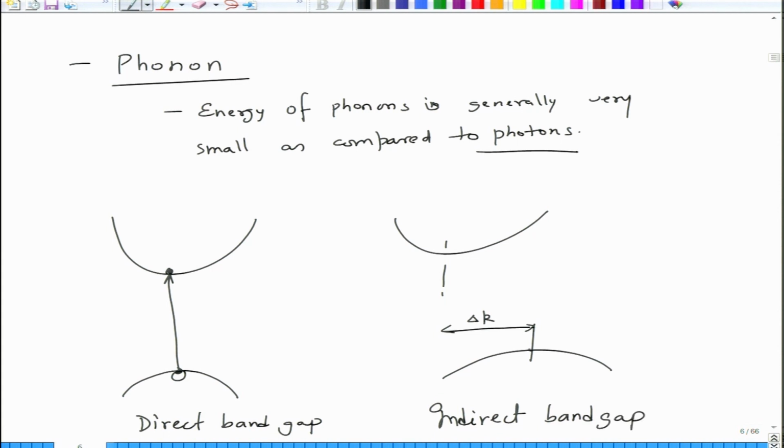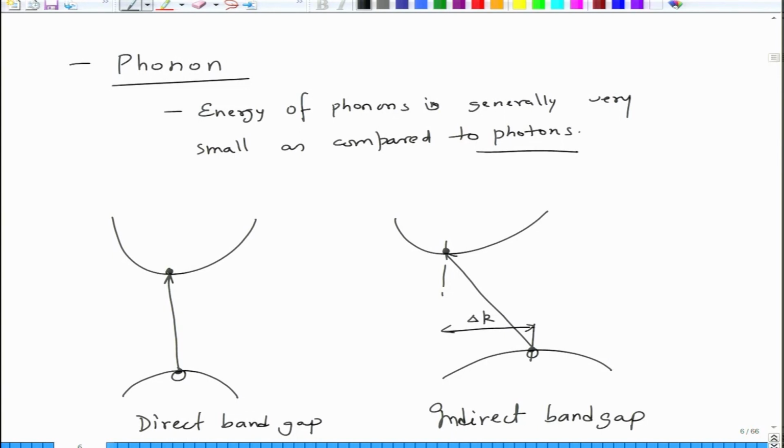So when you want to excite, the electron is making a transition from here to here. Not only does it have to go across the E space, it also has to traverse across the K space. So it is both K and E which play an important role in determining the absorption. As a result, in case of indirect band gap semiconductors, the absorption is lower generally.